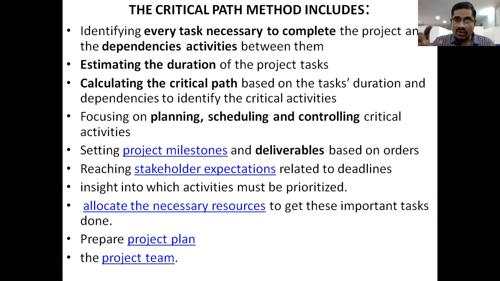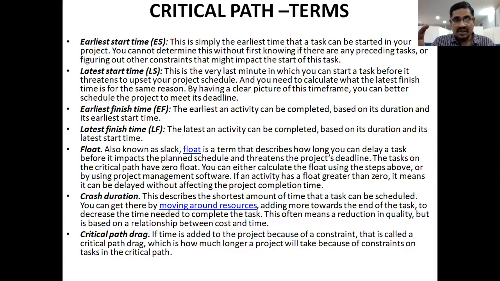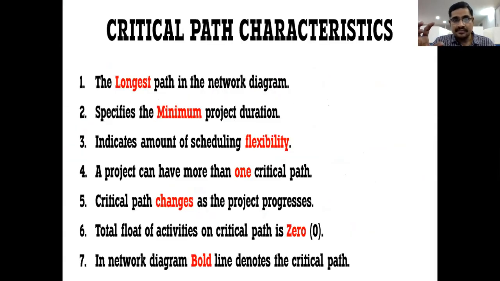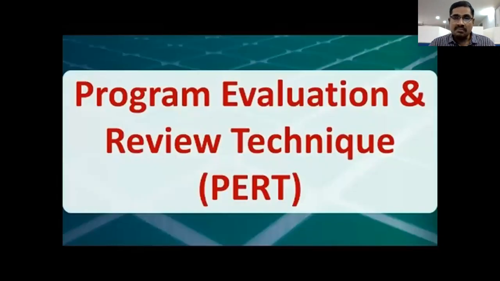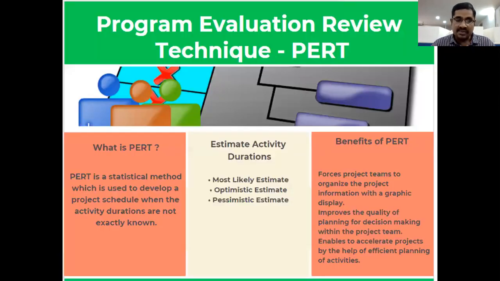Here we know the exact time for each and every activity. But in the case of PERT, it is used for very huge, very large contracts. Here we don't know the exact time for each activity. That's why we have three timings: most likely time, optimistic time, and pessimistic time.